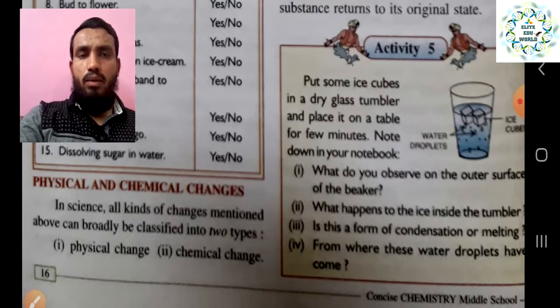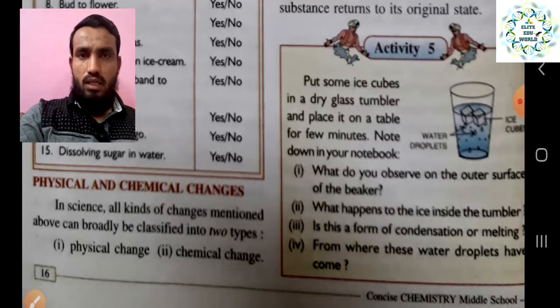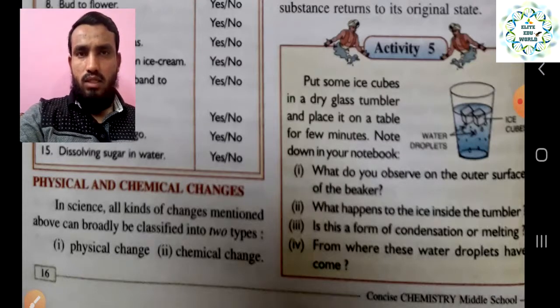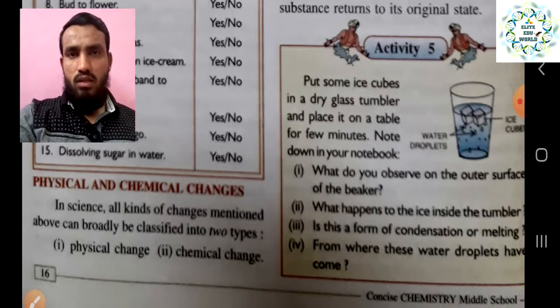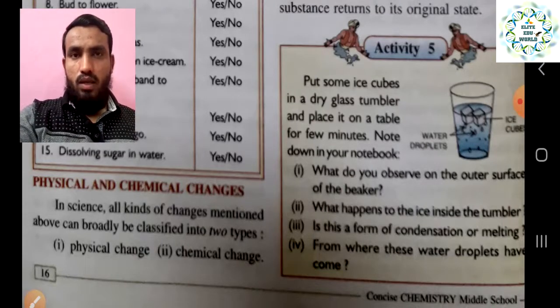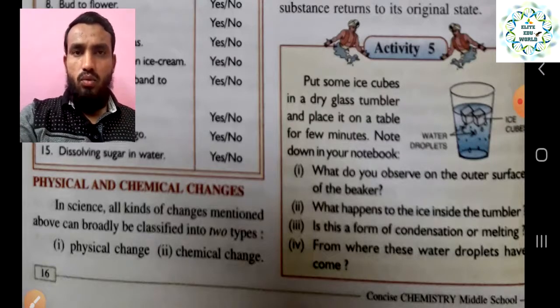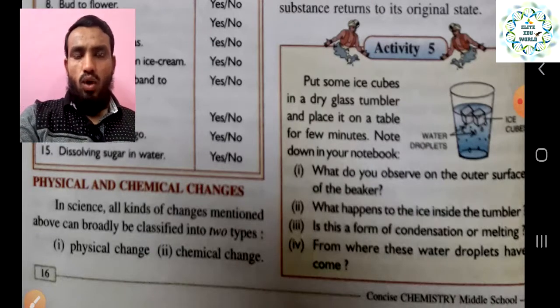So now, physical and chemical changes, this is one of the basic categories or properties we can use. In science, all the kinds of changes mentioned above can broadly be classified into two types. Up to here we have classified the changes on the basis of slow or fast, reversible or irreversible, right? This is the actual criteria by which we can divide them into two basic groups, whether it is a physical change or a chemical change. All the changes can be classified into these two, physical and chemical.